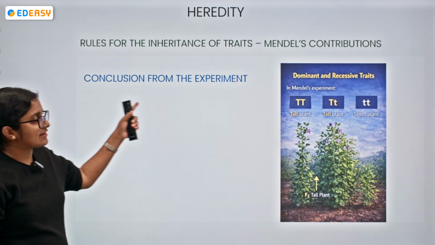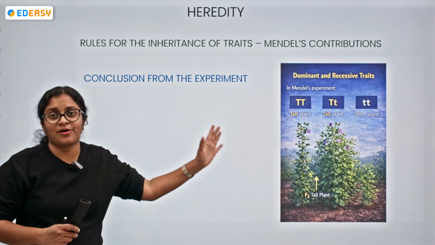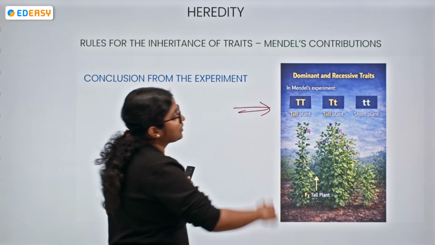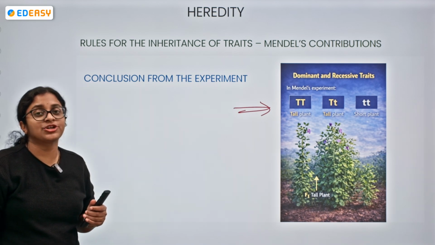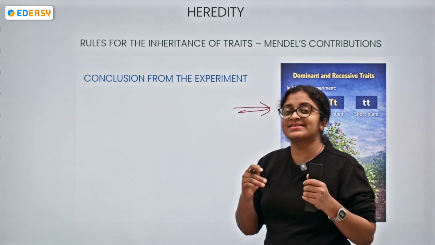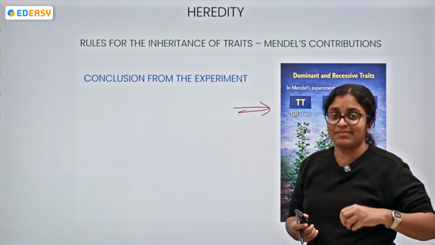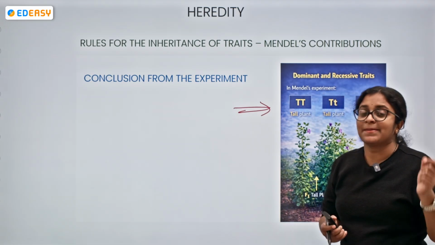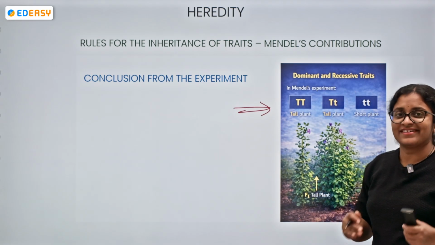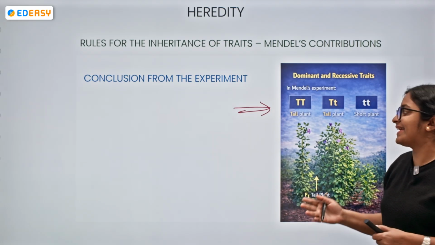Okay, so what is the conclusion of the experiment? From the Mendel experiments in the F1 generation, we got all the tall plants. Okay, when the F1 generation plants are cross-pollinated, what did we get? We got the short plants. Thereby, what can we conclude? We can conclude the characteristics of shortness, the genes required for them, are present within the plant, but they are not getting expressed because there is a domination of the tall character. If there is no domination, if both belong to the short character, then they will be getting expressed.